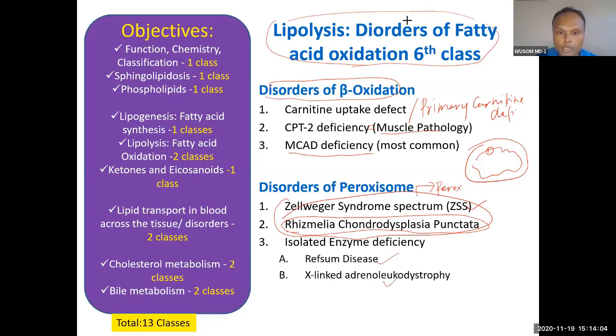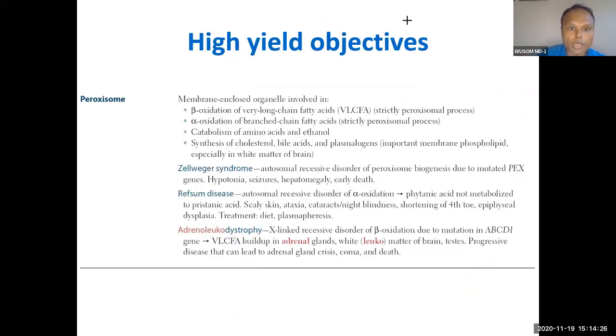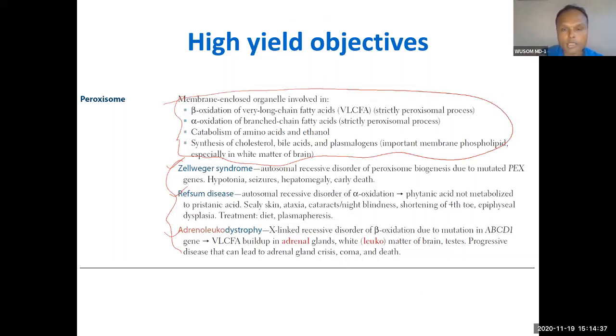There are two important disorders, Refsum disease and X-linked adrenoleukodystrophy. We will talk about these disorders of the peroxisome, because the peroxisome does very important functions in the body. In addition to fatty acid oxidation, it also performs other functions, and we will talk about those also. So let's begin. You can go through Zellweger syndrome, Refsum disease, adrenoleukodystrophy. These are important, and here is the function of the peroxisome also. You need to know the functions of the peroxisome as well as its disorders.